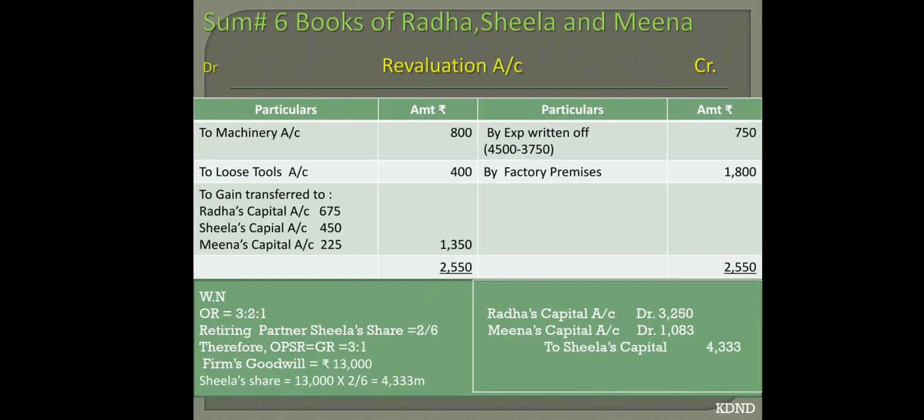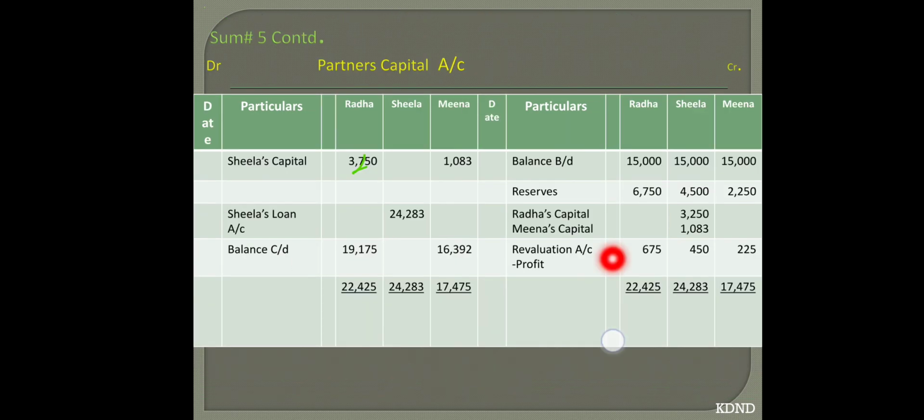You can see over here revaluation account. So finally you got a gain of rupees 1350. So that gives you this much balances. Same you transfer to the partners capital account. And you can see general reserve already transferred. Now this much is done.